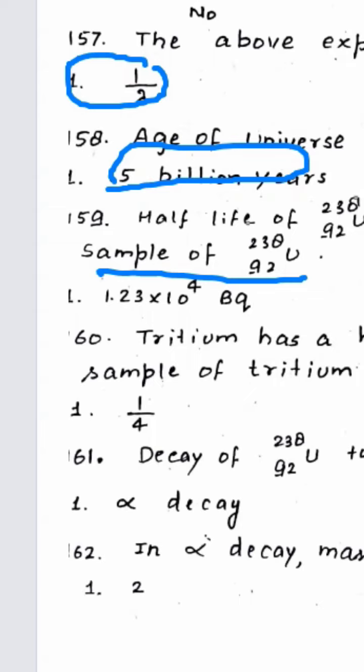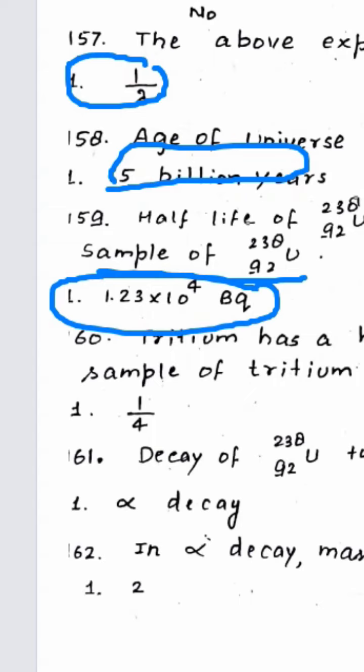So if you are going to solve this equation, then after solving it will be about 1.23 into 10 to the power 4 becquerel. The first will be correct over here.